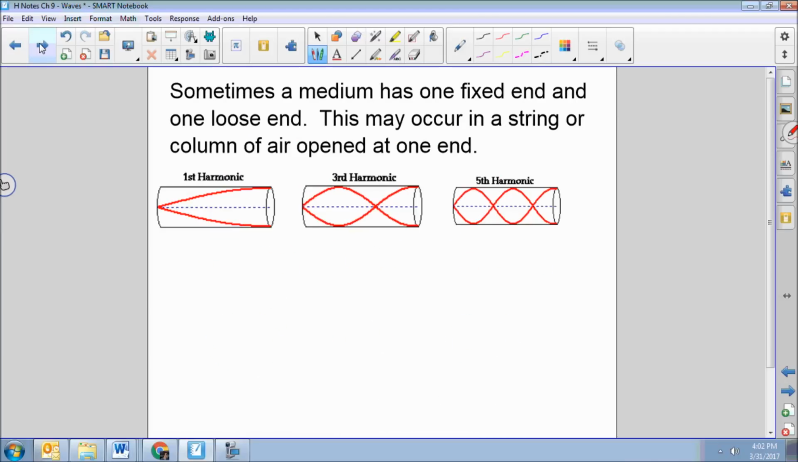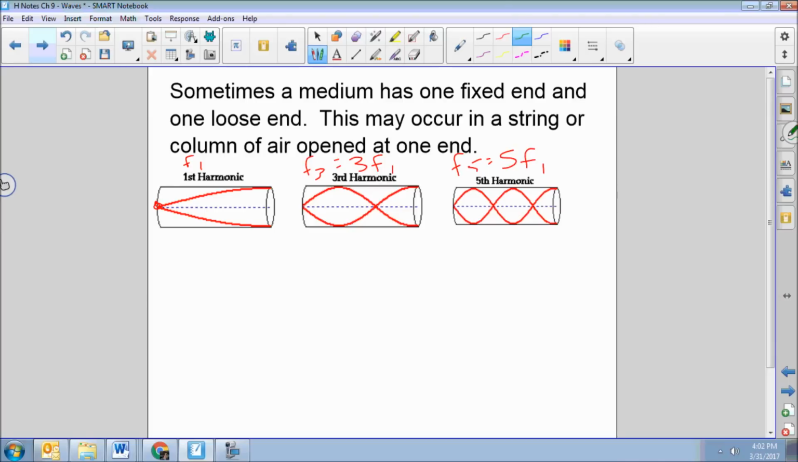Now, sometimes you get what we had in the second example, where you've got one end fixed and one end open. It's basically the same idea. So here's your F1. Remember, we could only get the odd ones, right? So here, F3 is 3 times F1. Over here, F5 is 5 times F1.